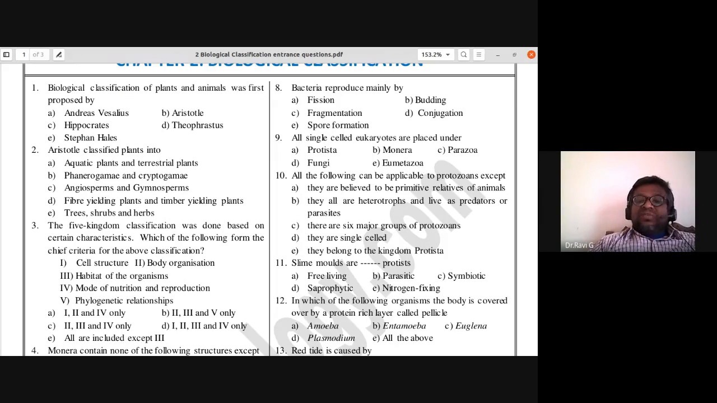Slime molds are dash protists: free living, parasitic, symbiotic, saprophytic, or nitrogen fixing? Slime molds are saprophytic protists. So eleventh one, D is the answer.